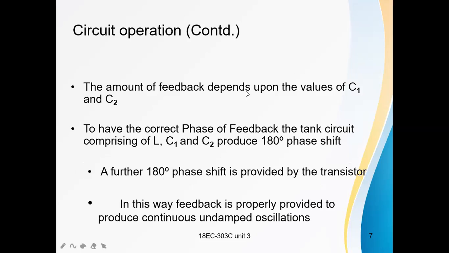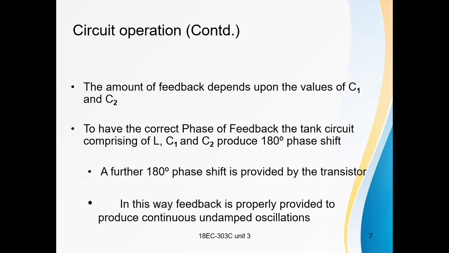The amount of feedback depends upon the values of C1 and C2. Already we know the conditions for oscillators: there will be a positive feedback. Definitely the circuit should have positive feedback, and the loop gain must be equal to unity. And the third condition is the total phase shift should be 360 degrees.